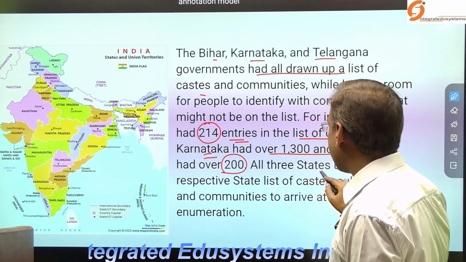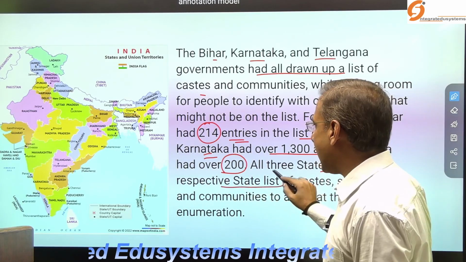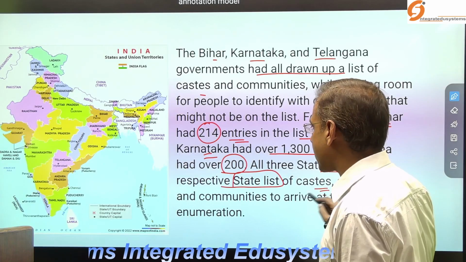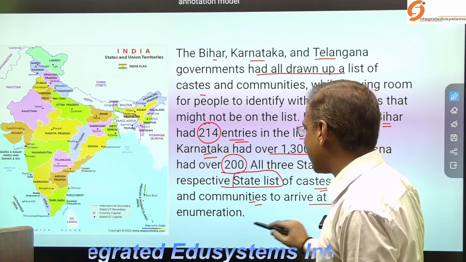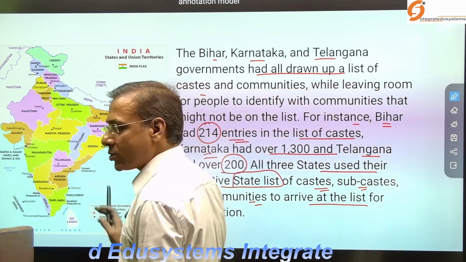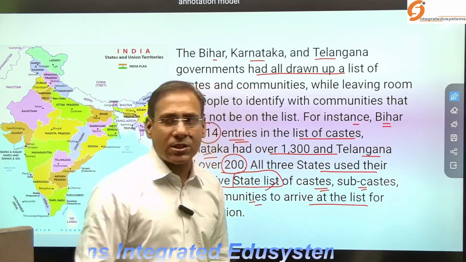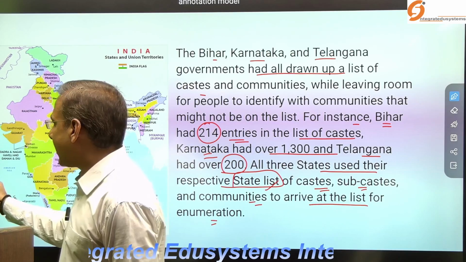Okay, and all three states use their respective state list, not the central list, to conduct the caste census or the subcaste or community to arrive at the list for the enumeration. So this 214 and 1300 and 200 is based on the state list, not on the central list.